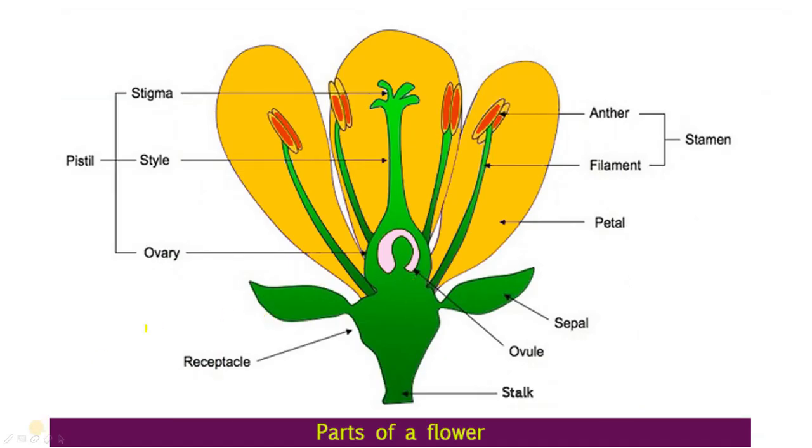Alright. Now we have understood the parts of flower. So this is petal. Wait a minute. This is petal. These are sepals. This is stigma.